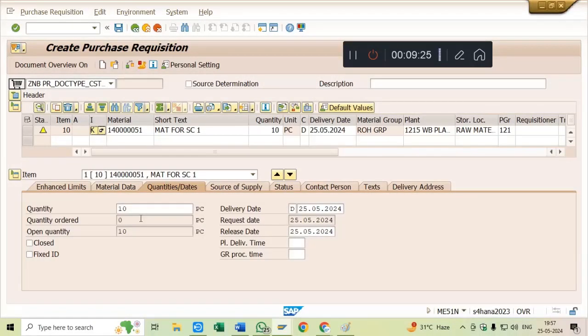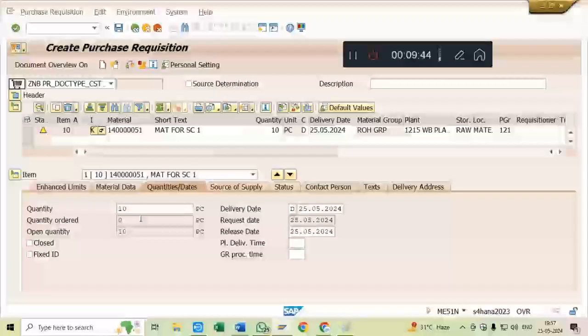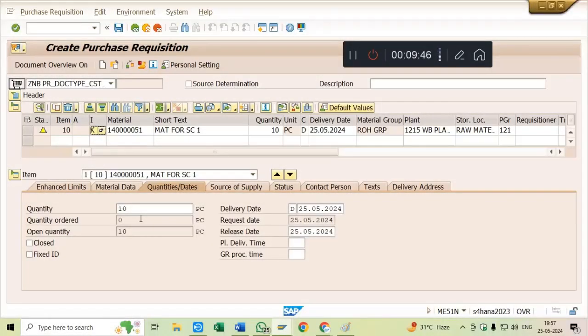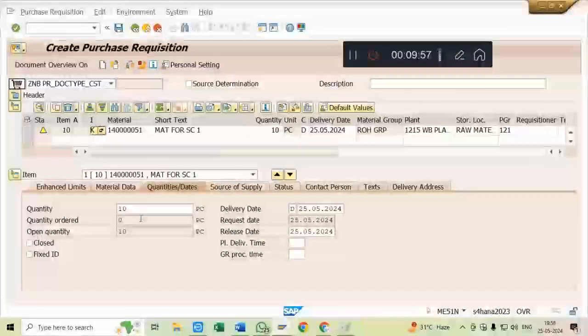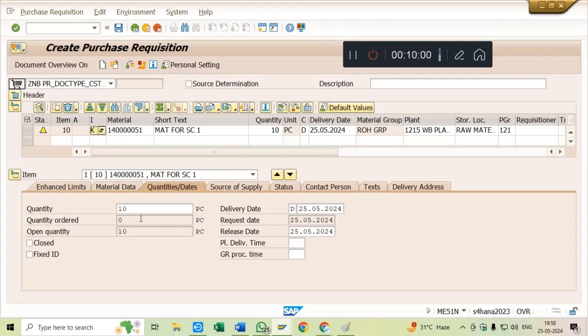This is a classical error whenever your price is not traveling across the PR and PO. This is the classical error we will get if our PO does not have any value. SAP does not allow posting a consignment PO of 0 value, right? Okay. Clear? So we have to make the PIR. Exactly, we have to make the PIR, because if we do not maintain the purchase info record, then we will not get the provision of entering the price anywhere in between, right? In between we will not get the provision. For example, if I